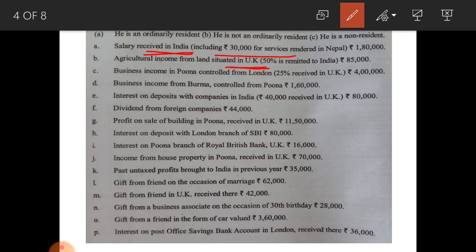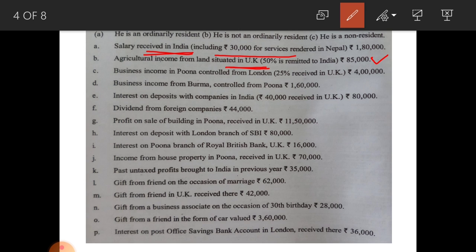Here land is situated in UK, so only ordinary resident must pay tax on this amount 85,000. Here 50% is remitted to India is given, so you have to ignore this point because remittances does not matter in this case. Agriculture income from a land situated in UK, only ordinary resident must pay tax. For not ordinary resident and non-resident, not taxable.